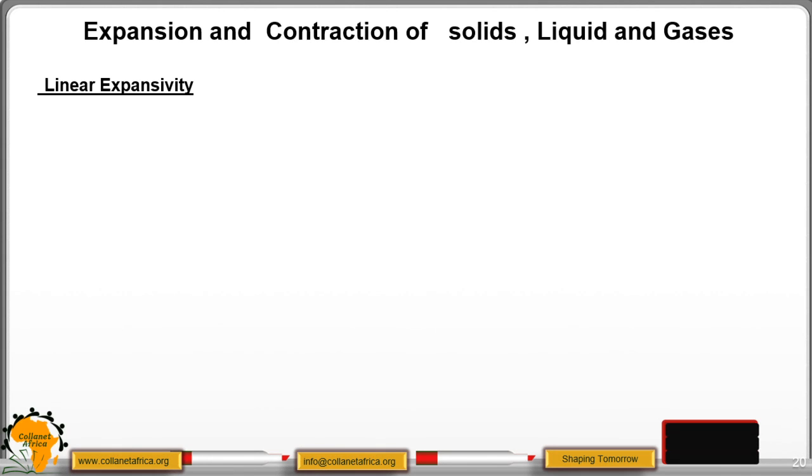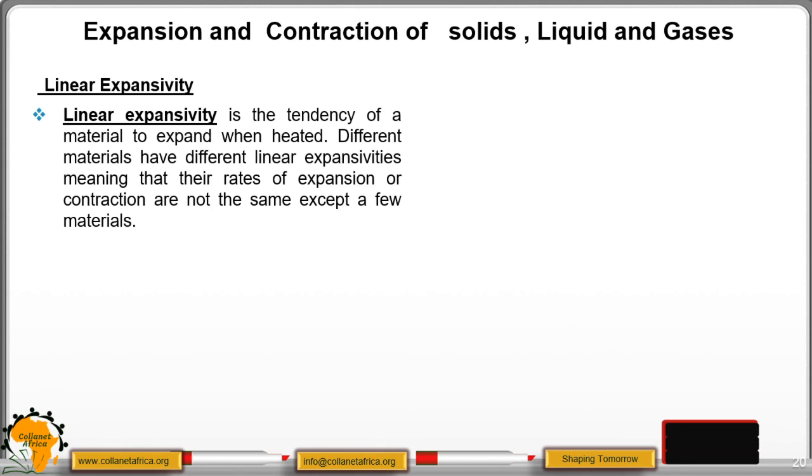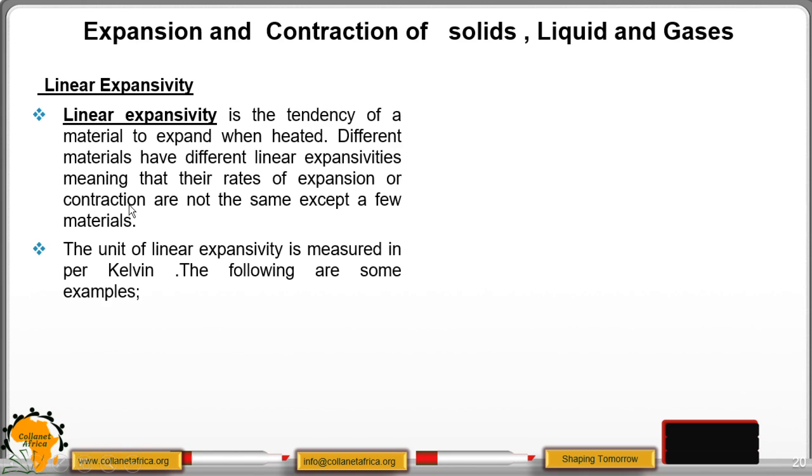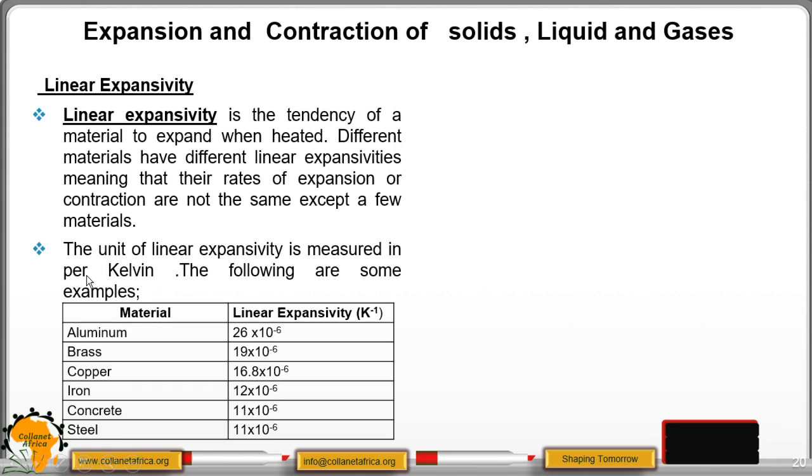Then we move to linear expansivity. This is the tendency of a material to expand when heated. Different materials have different linear expansivity, meaning that the rate of expansion or contraction is not the same. So linear expansivity is measured in a unit that we call per Kelvin, as shown in the table below.